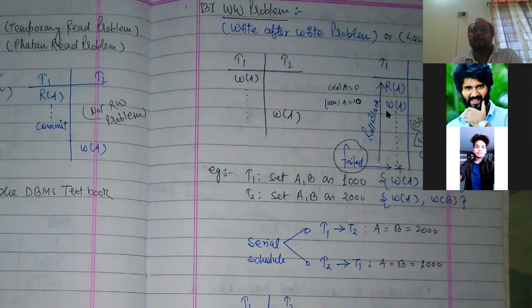That means it has not completed its work and it has blindly performed the write operation on the previous value, which was written by this uncommitted transaction. That is why it is known as the blind write problem.